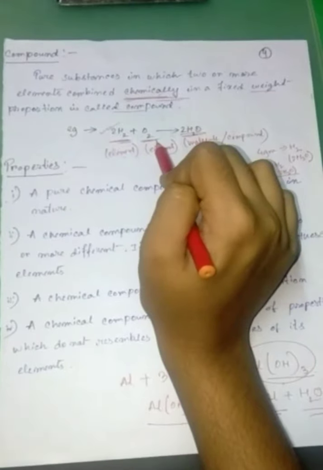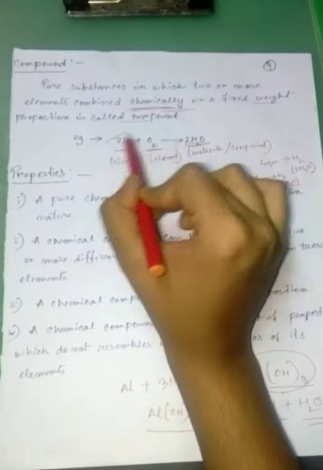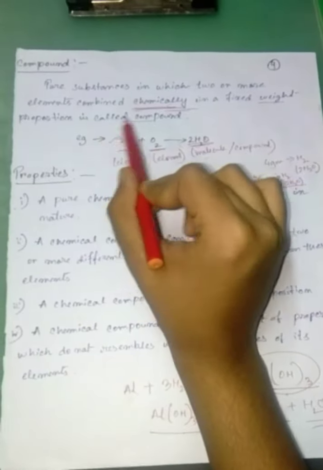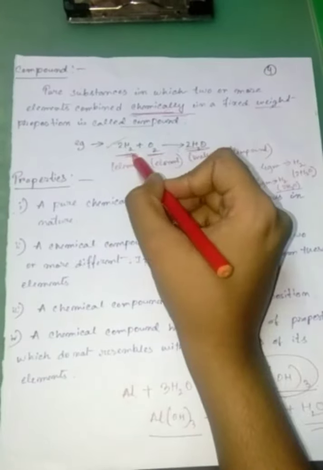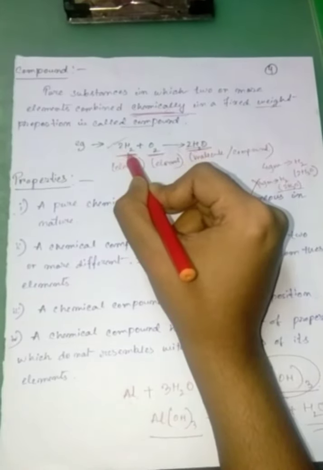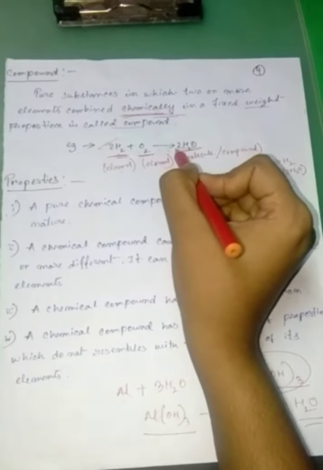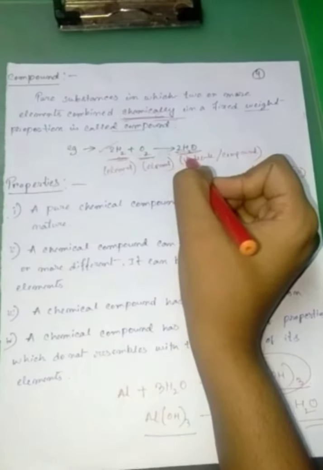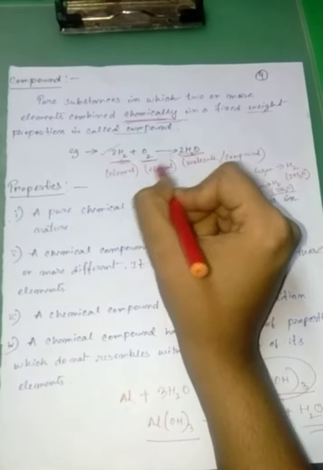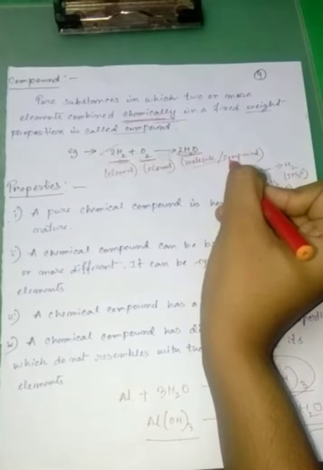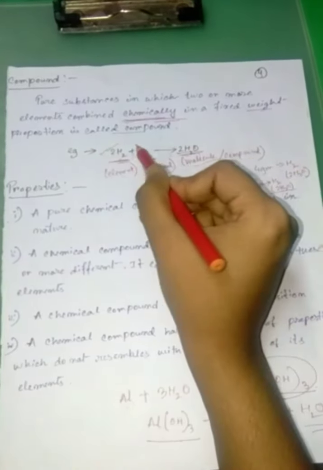Hydrogen and oxygen are pure substances. We take two elements combined chemically in a fixed weight proportion. 2 moles of H2 and 1 mole of O2 give 2 moles of water. Here we take two elements to obtain a compound. Water is a compound obtained from two elements.